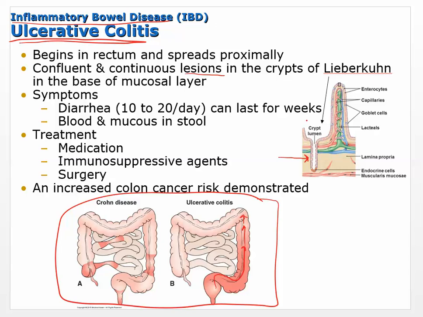Okay? Enough research has been done to see that. Symptoms: diarrhea, which can last for weeks, blood and mucus in the stools. Okay, so diarrhea of 10 to 20 per day, so that sounds pretty horrible. But there are some treatments, medications, immunosuppressive agents.